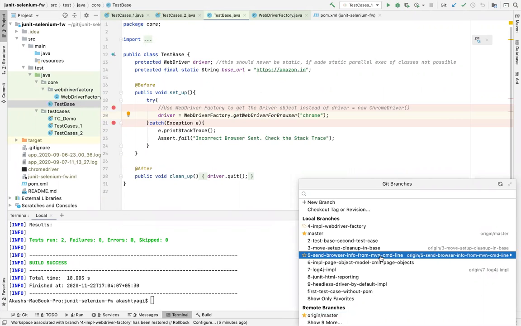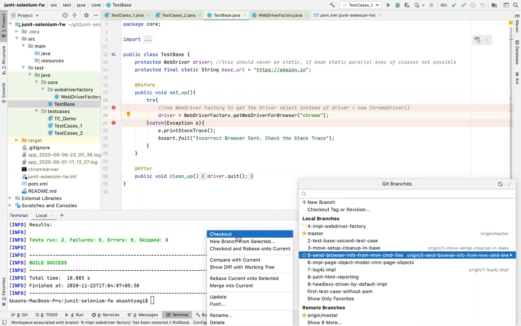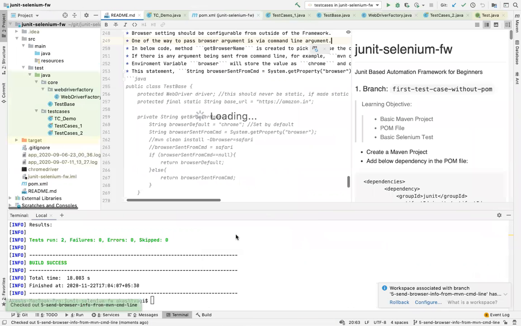So now there are many ways of doing this. Either you will set it in a config file, or some environment variable somewhere, which you will somehow manage to pass inside the code. But the simplest way of doing it is passing it in the Maven command line, or simple command line. So I'll go into this branch to demonstrate what I mean by this.